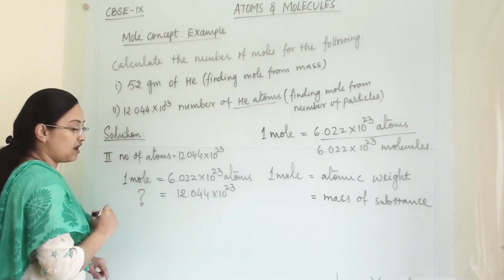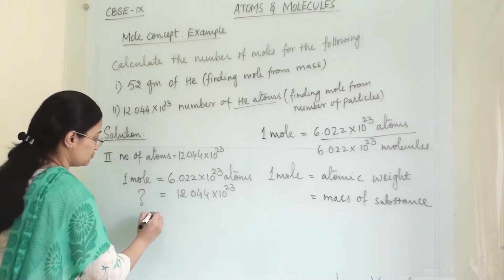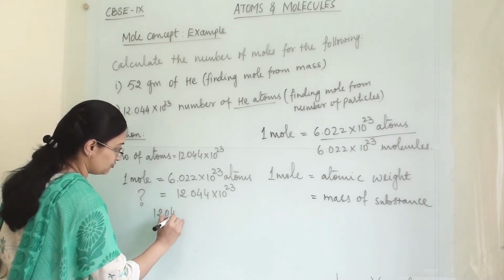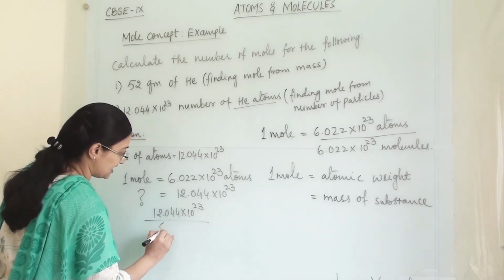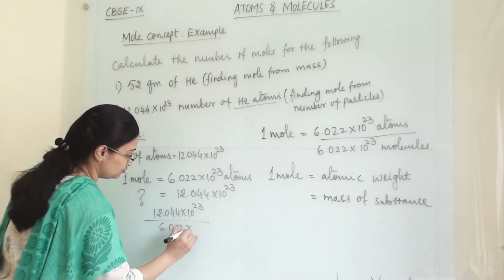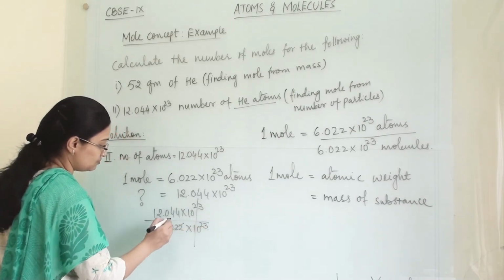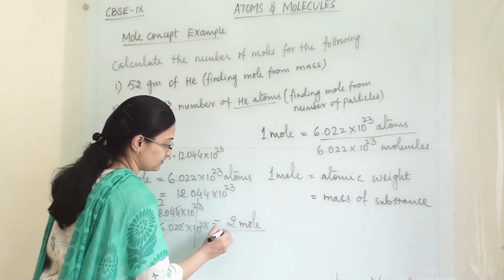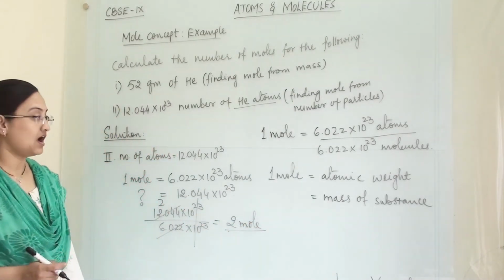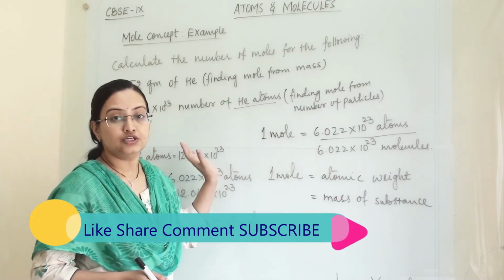Then how many moles of helium will be present in this? 12.044 × 10^23 divided by 6.022 × 10^23. So this will give us 2. This is our answer. So based on this criteria we can solve numericals like this.